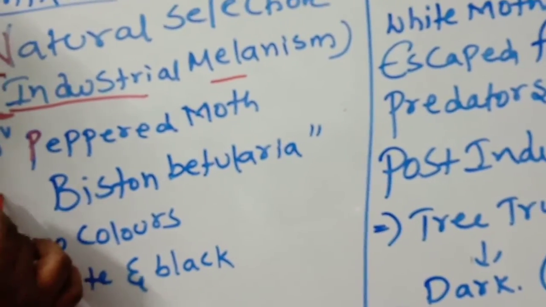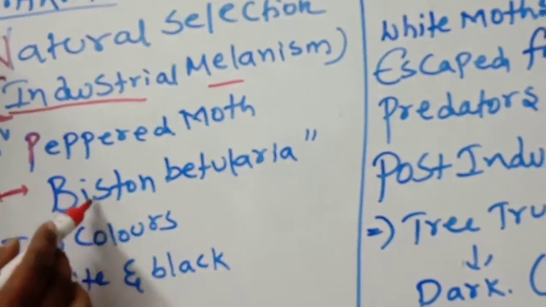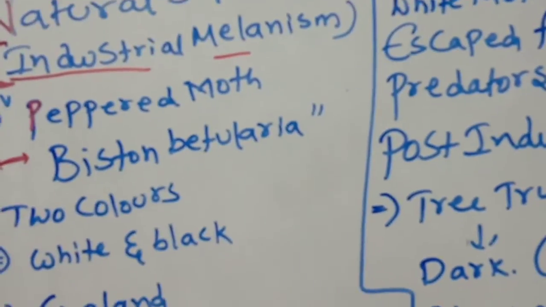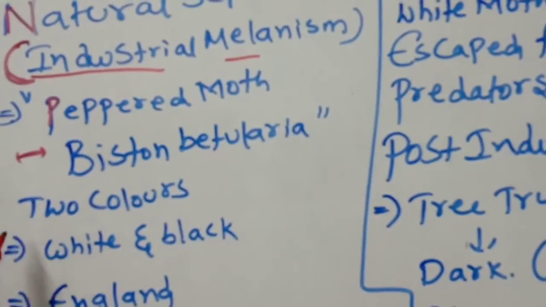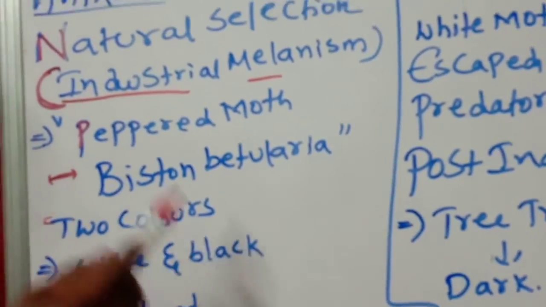The scientific name of the peppered moth is Biston betularia. Two colors are there, white and black.